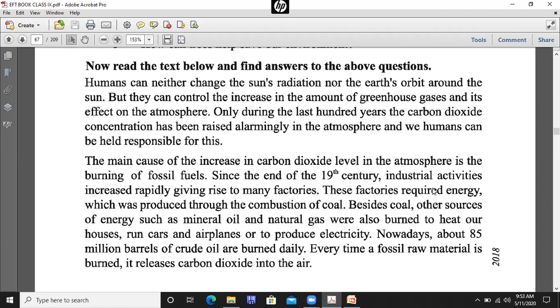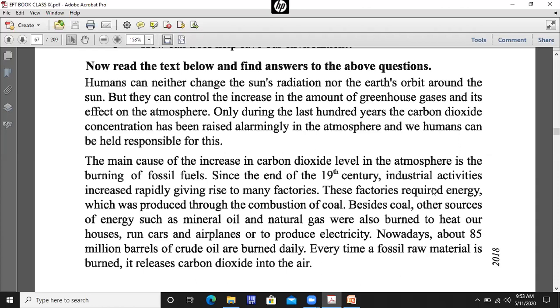We need to burn these minerals or gases. Nowadays, about 85 million barrels of crude oil are burned daily. How many barrels of crude oil are burned daily? About 85 million barrels. Crude oil is the oil that is without refining. So 85 million barrels of crude oil are burned every day.